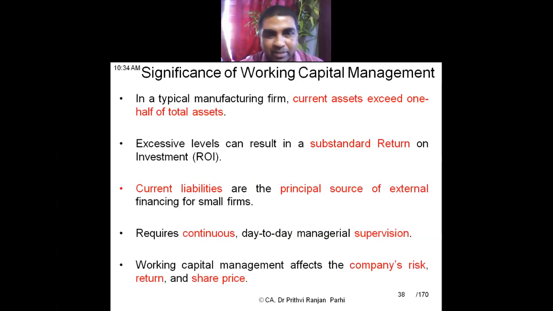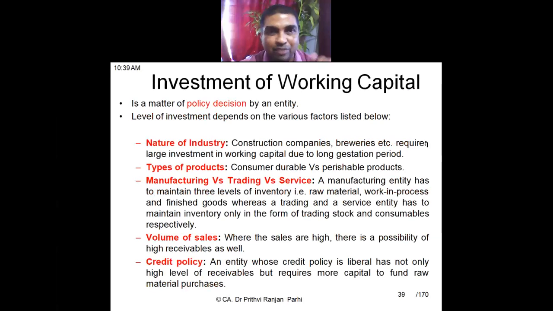Okay, but we need to manage all these activities with close supervision. That means how much current assets, how much debtors one can bear, and what should be the current liability position. Working capital management affects a company's risk, return, and ultimately it affects the value of the firm or share prices. Therefore, they are significant.